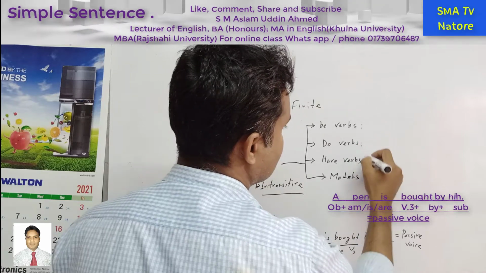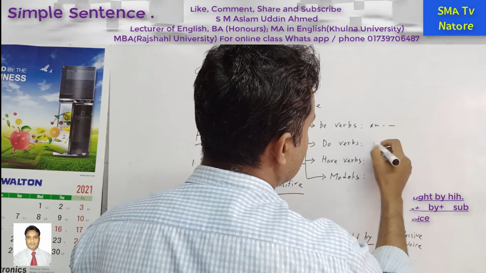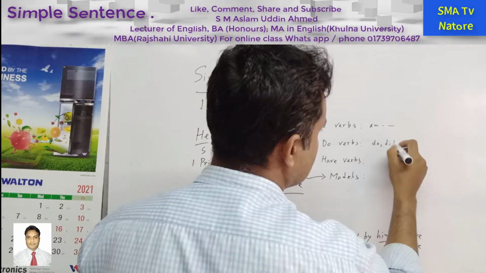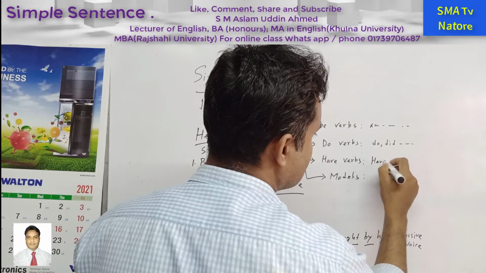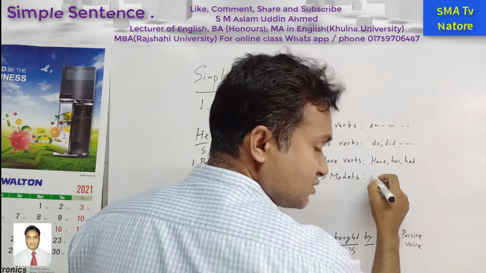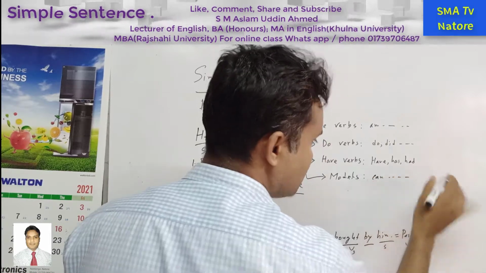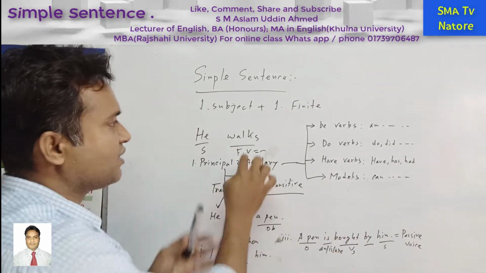For example, be verb is am, is, are. Do verb is do, did. Have verb is have, has, had. Modal auxiliaries are can, could, may, might, shall, should, etc. So these verbs and these verbs, transitive and intransitive, all are in finite verbs.